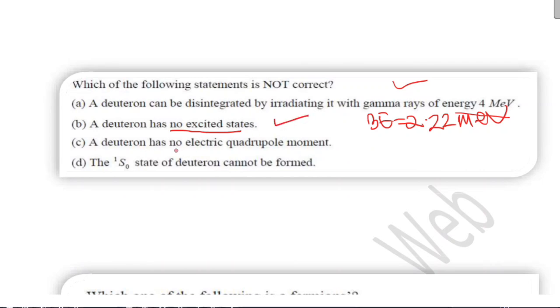A deuterium has no electric quadrupole moment. This is not correct, because we know the deuterium has some finite and positive quadrupole moment, approximately 0.28 femtometers squared. So this is your correct option, since this statement is not correct. The 1S0 state of the deuterium cannot be formed. This is correct.